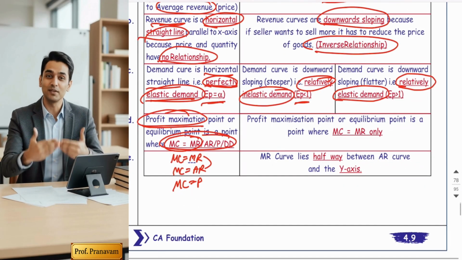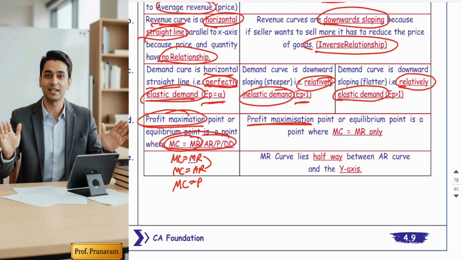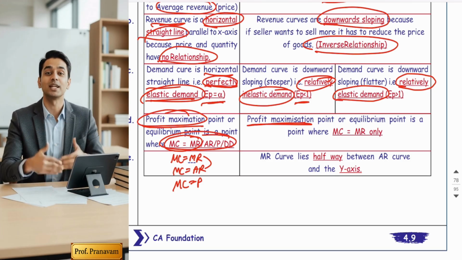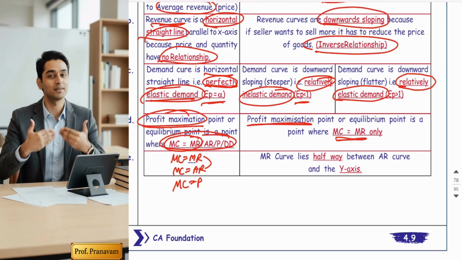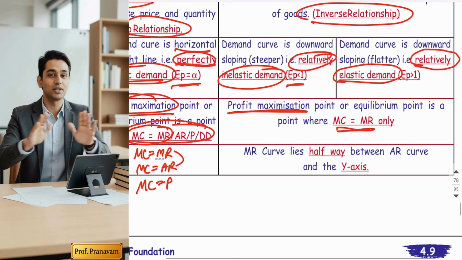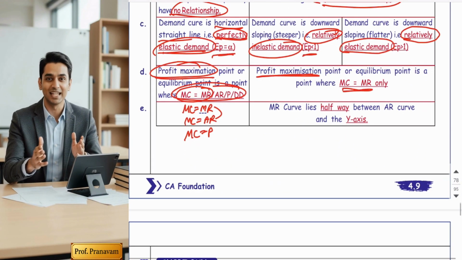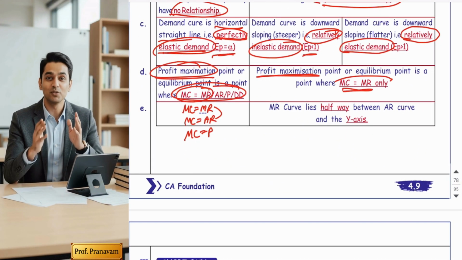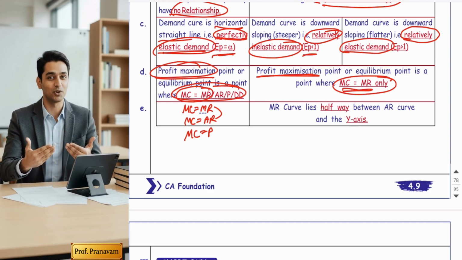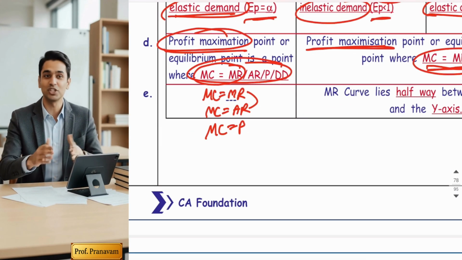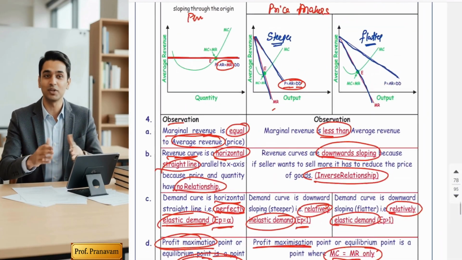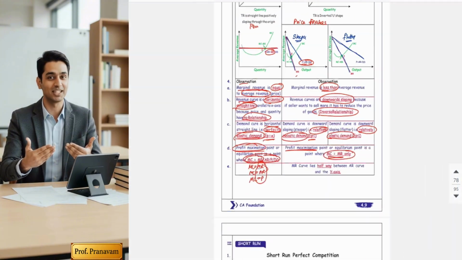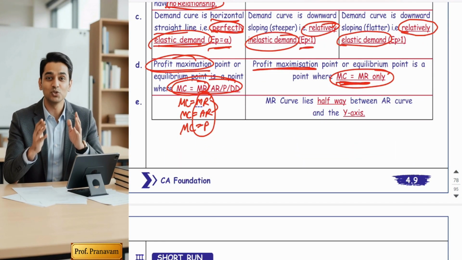So D point, what will be the formula for profit maximization? Guys, the universal formula for profit maximization is MC is equal to MR and MC cuts MR from below, irrespective of the market. But the difference in the comparison is that in monopoly and monopolistic competition, maximum profit will be at MC equal to MR only. But in perfect competition, MC is equal to MR, you can say MC is equal to AR also, and you can say MC is equal to price also, because MR, AR, and price are equal. But in monopoly, AR is not equal to MR. Hence, in monopoly, MC is equal to MR only.